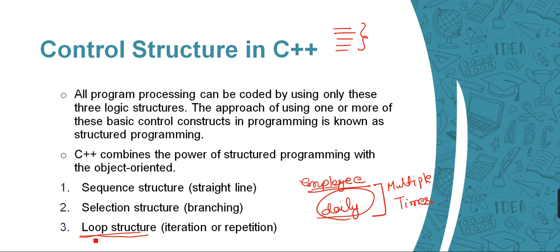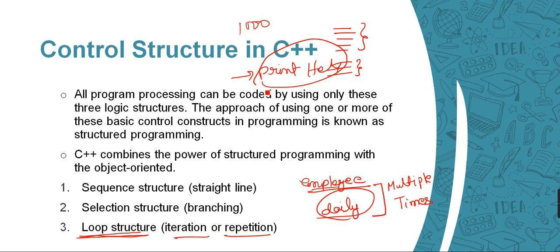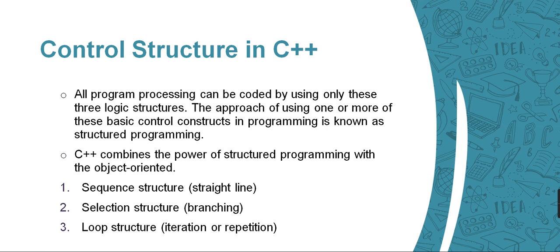This comes under the loop structure, which is iteration or repetition of some instructions. If I need to tell the computer to print hello world 1000 times, it is the same task performed 1000 times, so this comes under the loop structure.